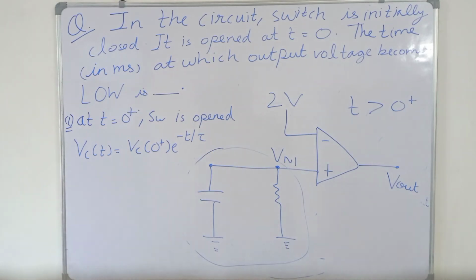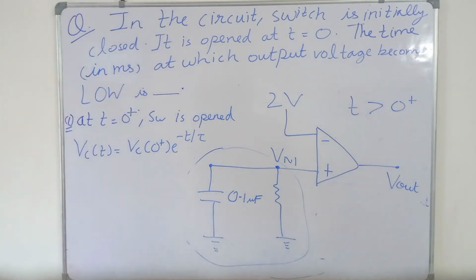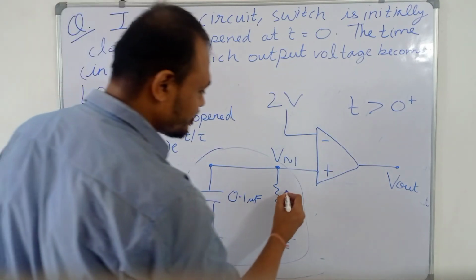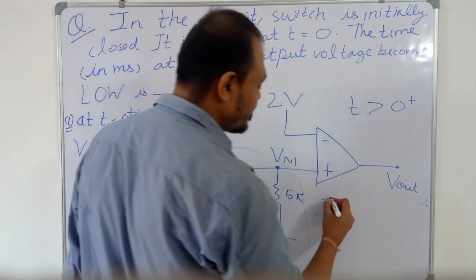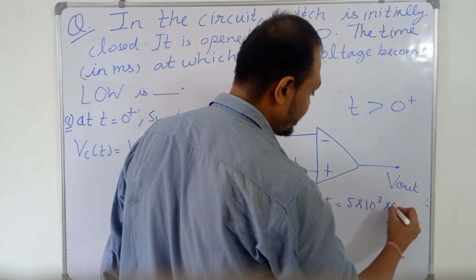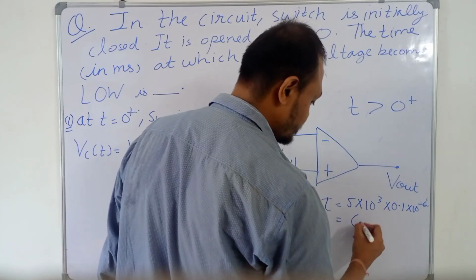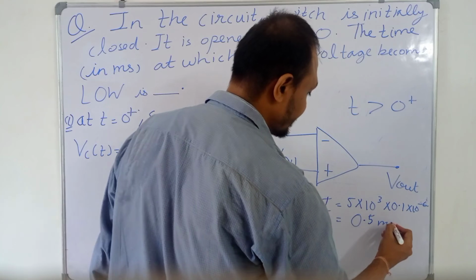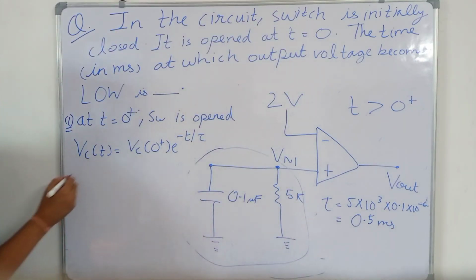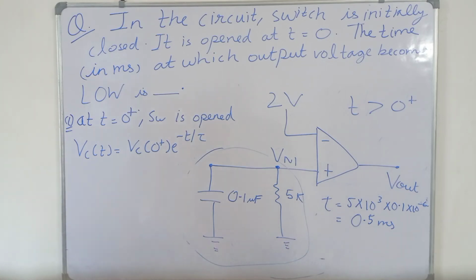So this is 0.1 microfarad, and the resistance was given as 5 kilo ohm. So tau will be equal to 5 into 10 to the power 3 into 0.1 into 10 to the power minus 6, which is 0.5 millisecond. So we have to find the time at which this capacitor voltage goes to 2 volts.